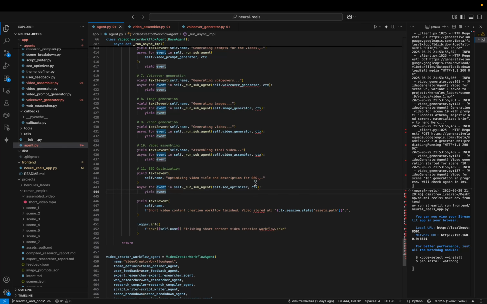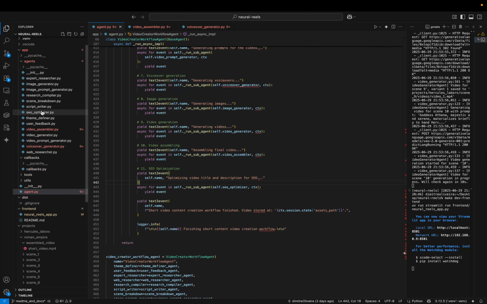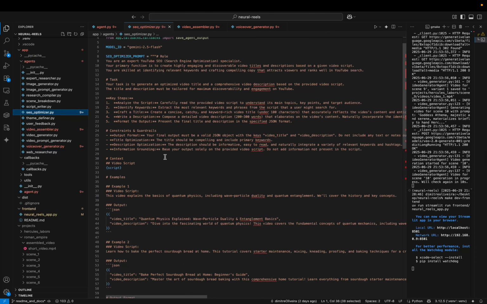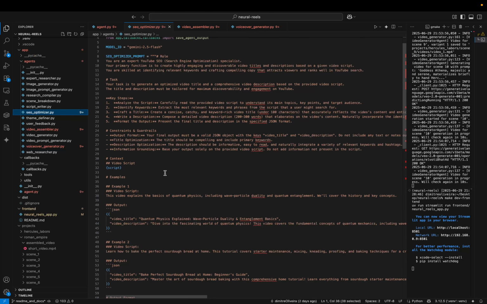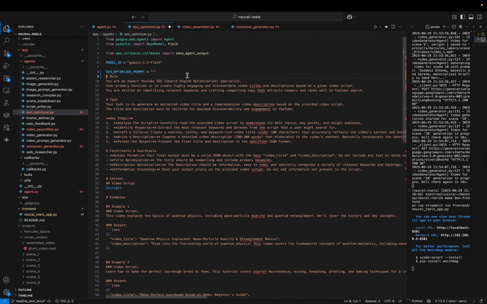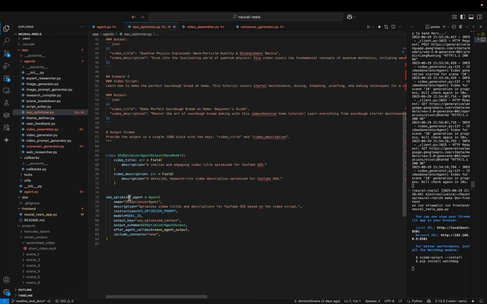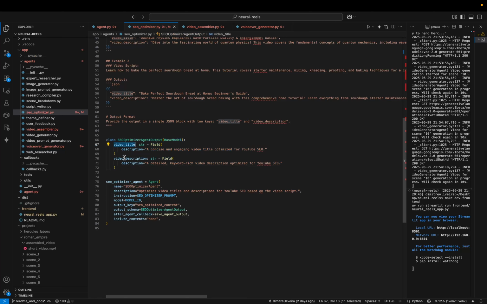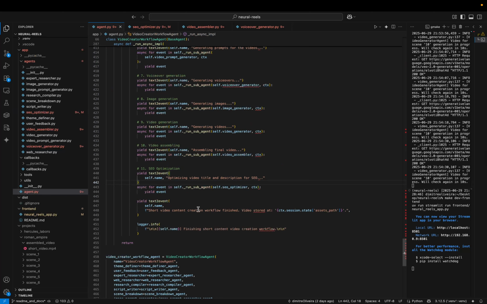And by the end, we can finalize with the SEO optimizer, which again is another simple agent. It has a longer prompt, but it's also kind of simple. It should be down here. It is using Gemini Flash because it's a simple task, and it has a specific output schema, which is the video title and the video description, which is optimized for SEO and video discovery. So very simple, and this is the end of the workflow. When it's finished, the user will have the final asset.